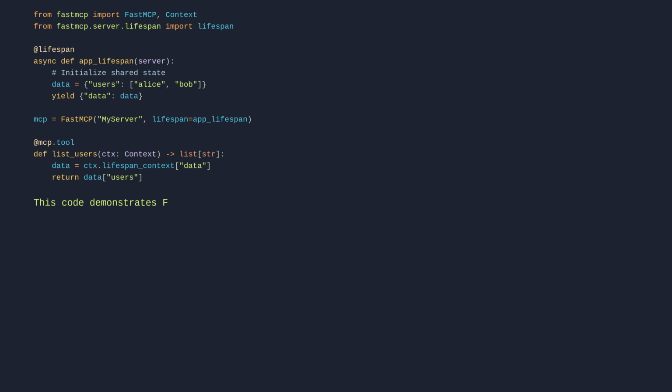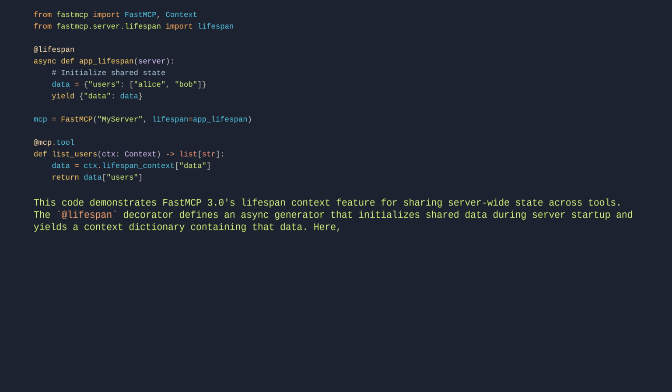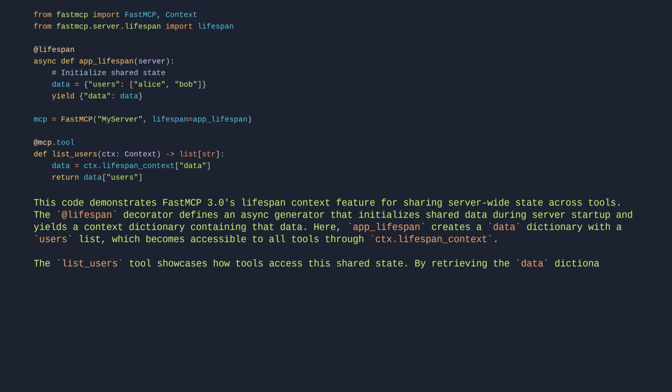This code demonstrates FastMCP3's lifespan context feature for sharing server-wide state across tools. The @lifespan decorator defines an async generator that initializes shared data during server startup and yields a context dictionary containing that data. Here, @lifespan creates a data dictionary with a users list, which becomes accessible to all tools through ctx.lifespan_context. The list_users tool showcases how tools access this shared state. By retrieving the data dictionary from ctx.lifespan_context, it can return the user list without maintaining its own copy.